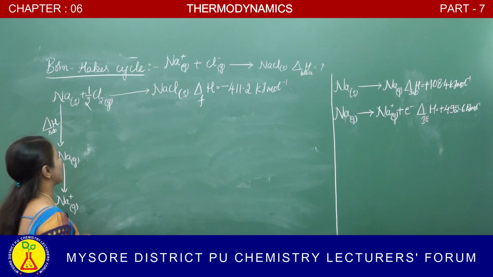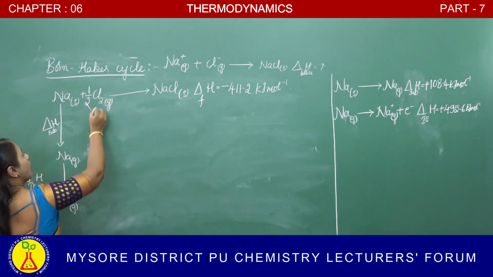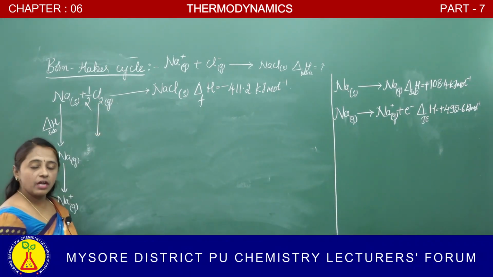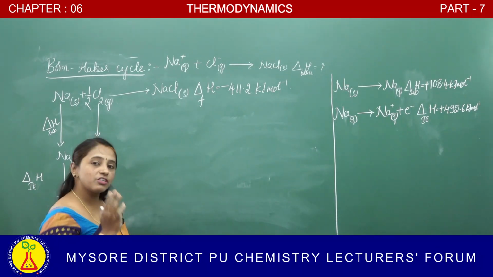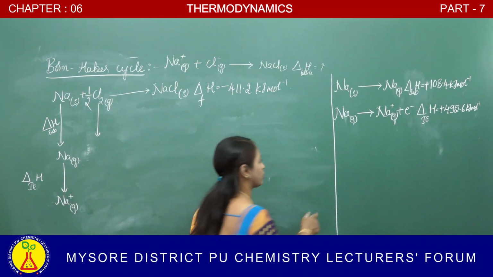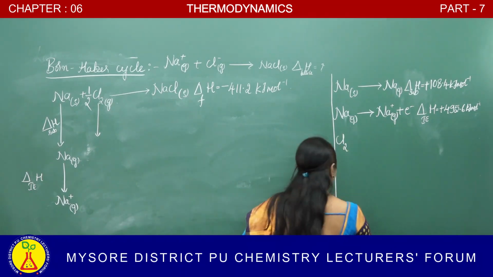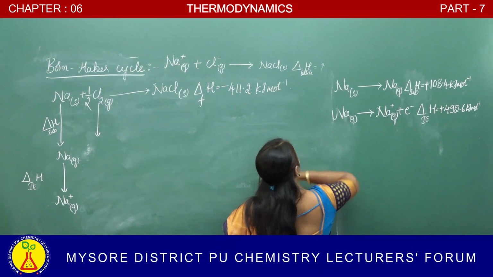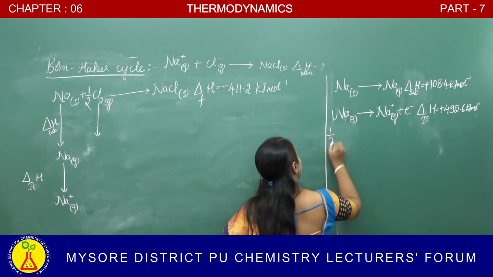In the next step, Cl2, which is in a molecular form, we should convert this Cl2 molecular form into atomic form. That means dissociation of the chlorine molecule. So the next step is dissociation of the chlorine molecule.